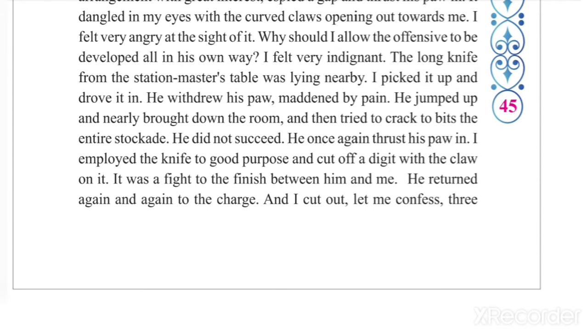Here it is millions, so it will not be "pleasure for millions", it will be "pleasure to millions." You may say, ma'am, how will we know all this? If you read the chapter attentively then only you will come to know, and this depends on the grammar you have learnt in previous classes. Okay, so next passage.